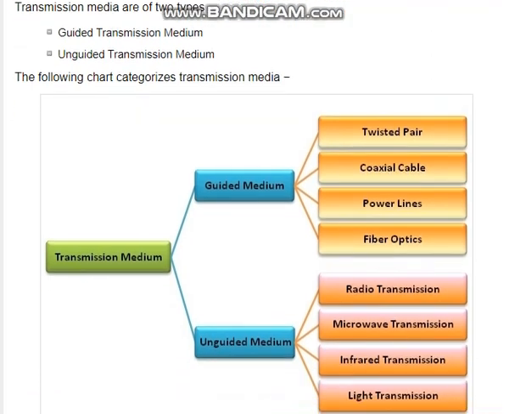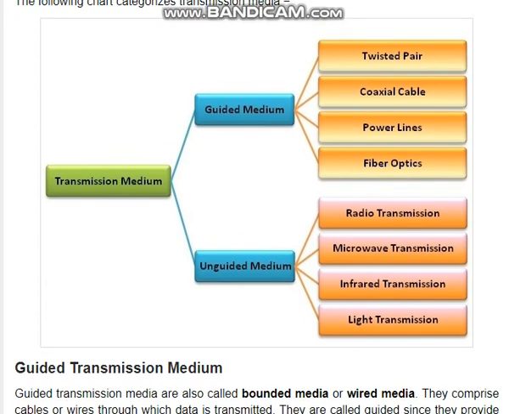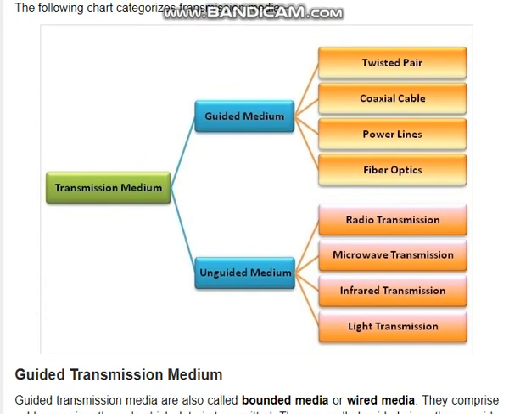Transmission media are of two types. They can be guided transmission media or unguided transmission media. The following chart categorizes transmission media. This is the chart that classifies the transmission medium.